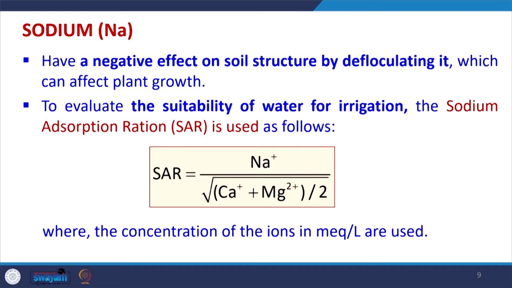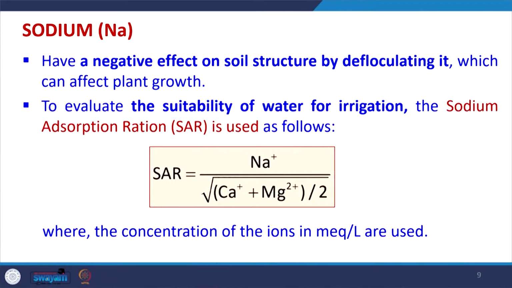To evaluate the suitability of any water for irrigation, there is one term which is called sodium adsorption ratio, in short form SAR. How is it defined? SAR is the ratio of Na plus divided by the square root of the average of calcium and magnesium ions. This is how it is defined, and all the concentrations in this equation have to be used in